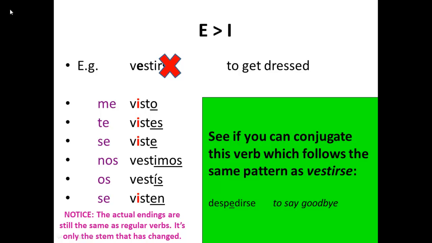Okay, see if you can now copy down that verb, which should be easy enough. And then if you want, try the challenge on the right, which is to conjugate this verb, which follows the same pattern as vestirse, which is despedirse, which means to say goodbye. Pause the recording and do that now.